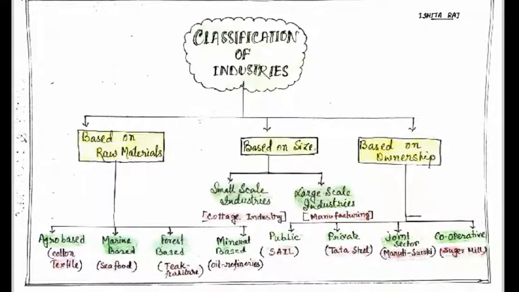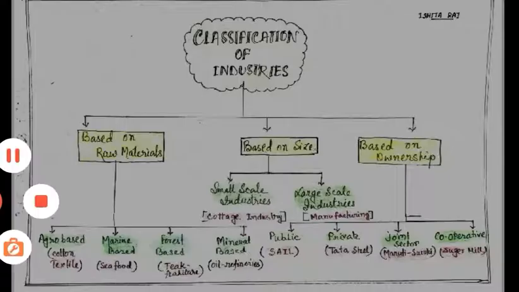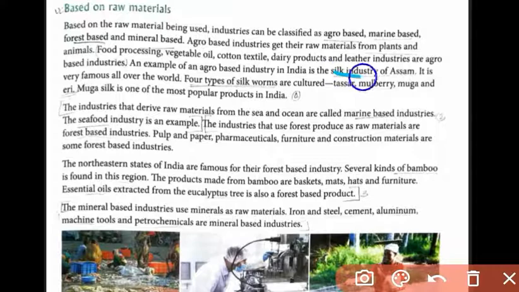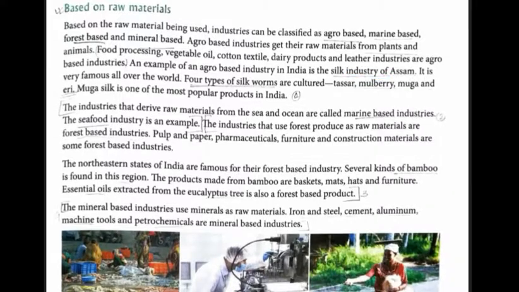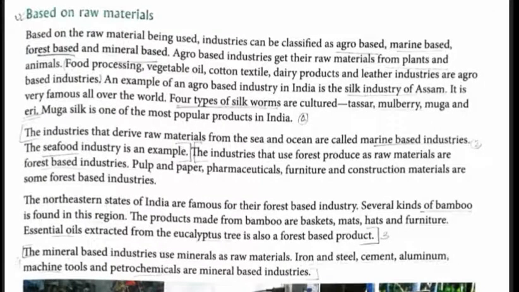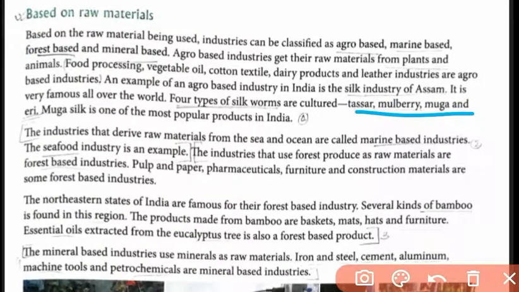Now we will discuss it in detail. Have a look, this is the classification of industries based on raw materials, which I have already discussed. As an example of agro based industries, I have given cotton textile. The silk industry of Assam in India is a very good example, famous all over the world. Four types of silkworms are there: tussar, mulberry, muga, and eri. Muga silk is one of the most popular products in India.